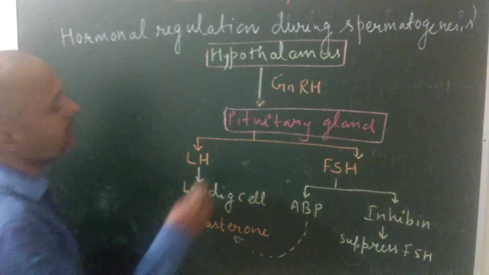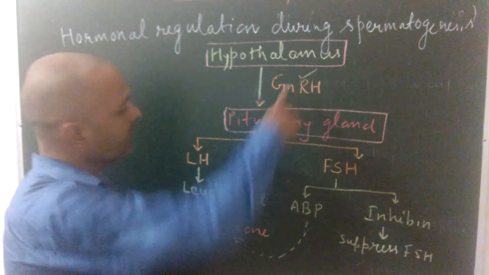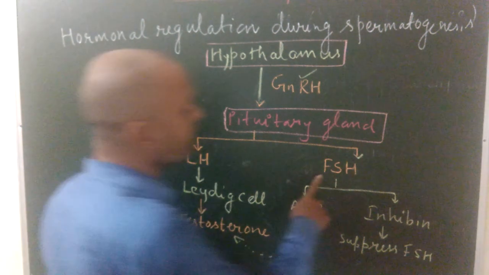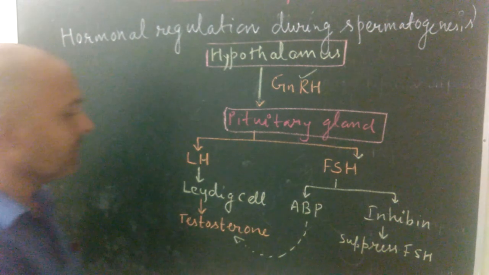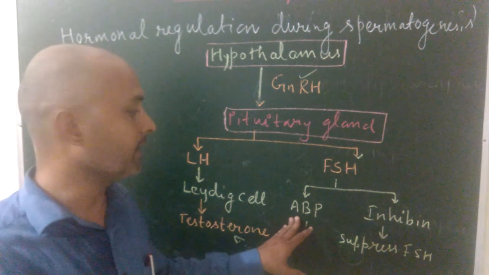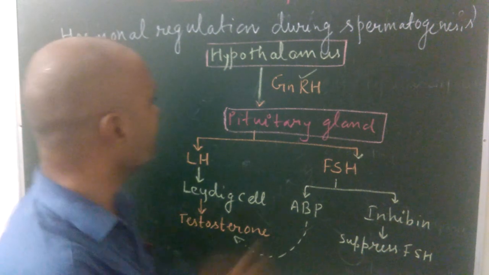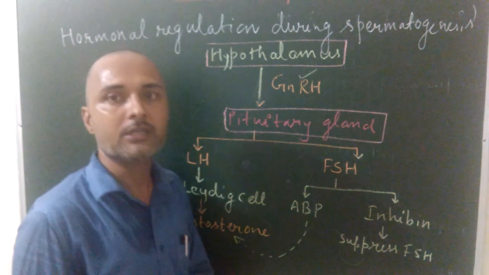Once again, GnRH stands for gonadotropin releasing hormone. LH stands for luteinizing hormone. FSH stands for follicle stimulating hormone. ABP stands for androgen binding protein, and inhibin is a protein also. So this is the hormonal regulation in case of human male during spermatogenesis.